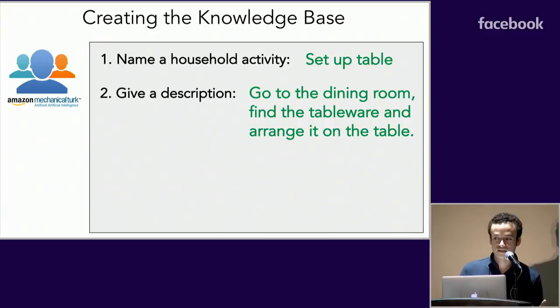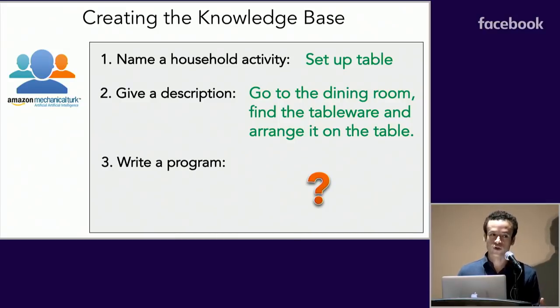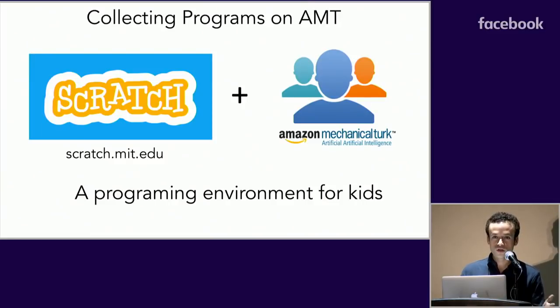In the later stage, we take this description and show it to a different worker so that they can provide a program containing all the steps so that a robot could execute it. Now, many people on Amazon don't know how to program, and this makes it a pretty challenging task. To do so, we take inspiration from Scratch, which is a programming tool designed at MIT to teach kids how to program. And the idea is that kids drag and drop blocks of instructions as if they were Lego pieces to build video games or videos.